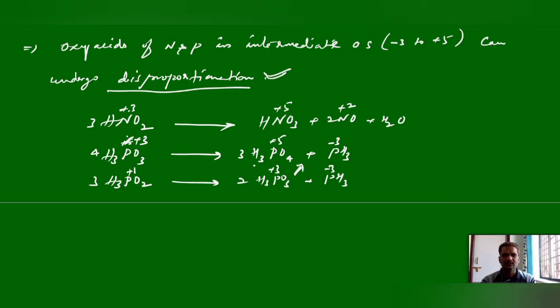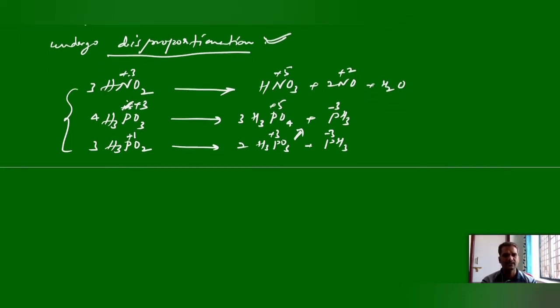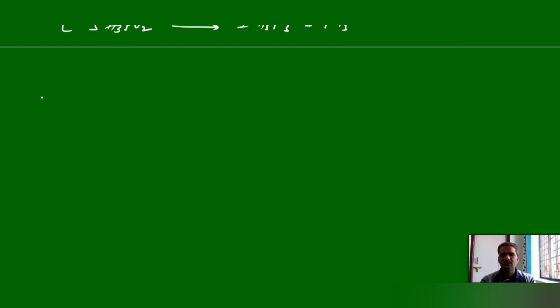So H3PO2 can give finally, at high temperature conditions, H3PO4 and phosphine. In between you will get H3PO3. So these are a few examples of disproportionation reactions, where the element exists in intermediate oxidation states between -3 to +5. And nitrogen can show different oxidation states among all, and that is actually the anomalous behavior of nitrogen.